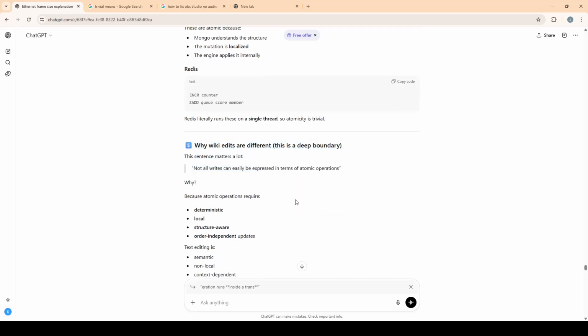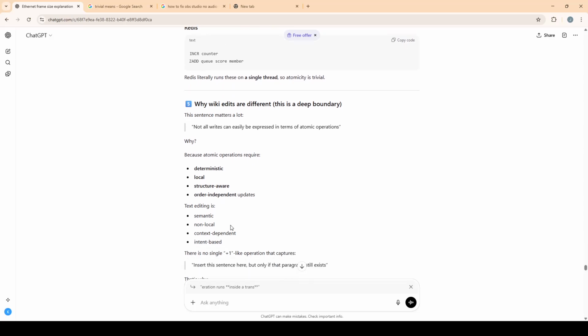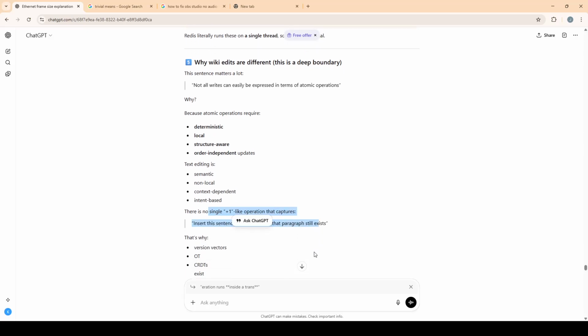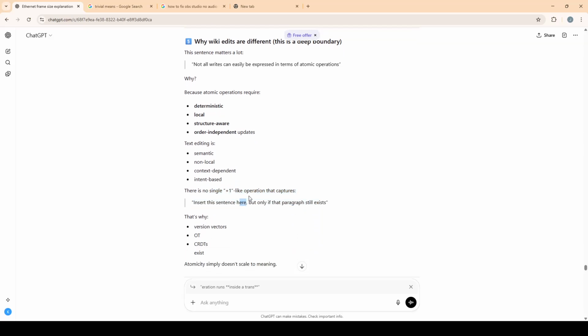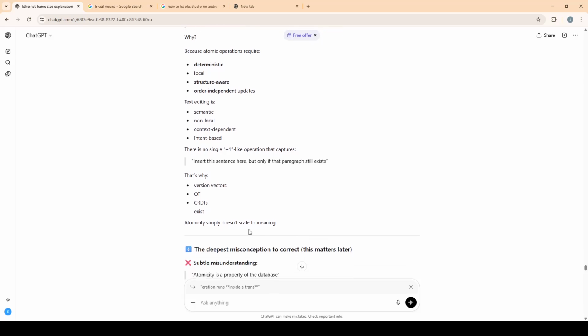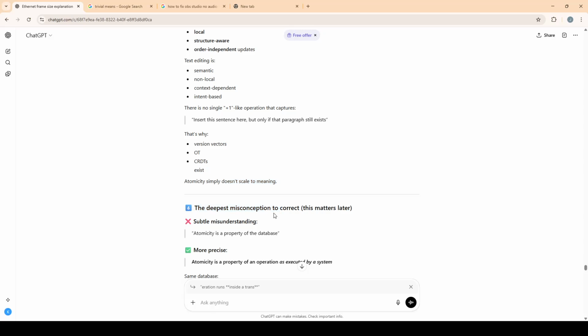This is a deep boundary. This sentence matters a lot: not all writes can easily be expressed in terms of atomic operations. Why? Because atomic operations require deterministic, local, structure-aware, order-independent updates. Text editing is semantic, non-local, context-dependent, intent-based. There's no single plus-one or minus-one like operation that captures "insert this sentence here, but only if that paragraph still exists." That's why version vectors, OT, and CRDTs exist. Atomicity simply doesn't scale to meaning.